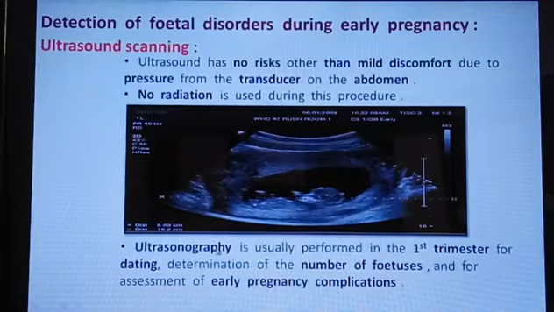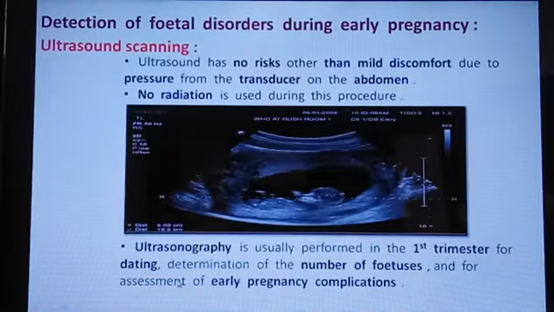Ultrasonography is usually performed in the first trimester for dating, determination of the number of fetuses, and for assessment of early pregnancy complications. So what is the use of ultrasonography? In the first trimester, up to 3 months, for dating, the pregnancy delivery date is easy to identify with the help of ultrasound scanning.